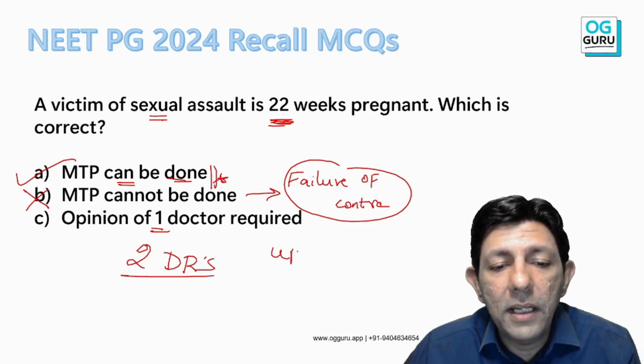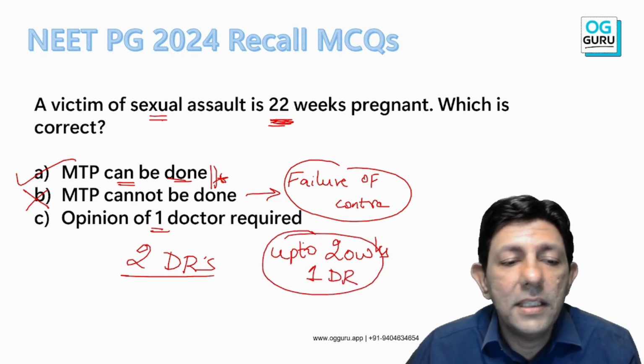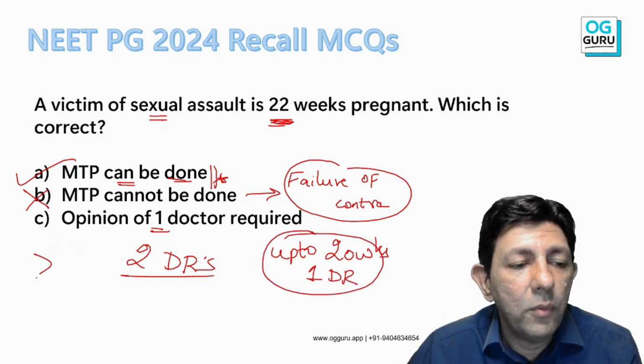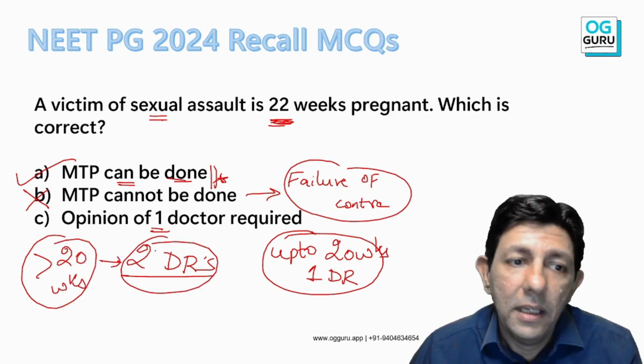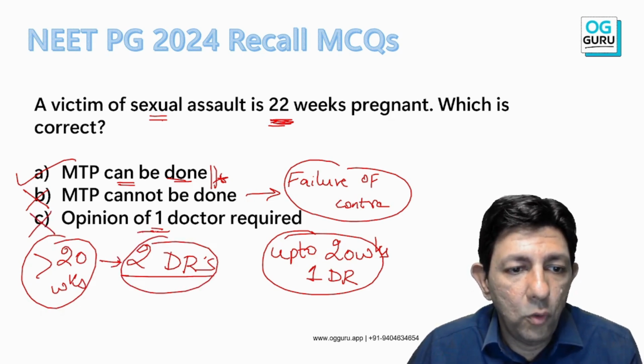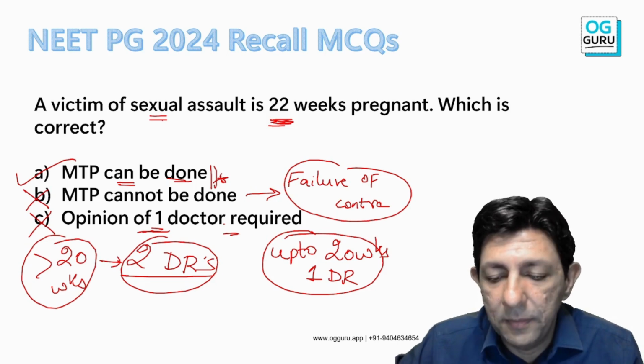Up to 20 weeks, one doctor's opinion is enough. But after 20 weeks, when the pregnancy is more than 20 weeks, 2 doctors' opinion has to be taken. So the third option is also wrong. Opinion of 1 doctor, opinion of 2 doctors has to be taken. But yes, MTP can be done.